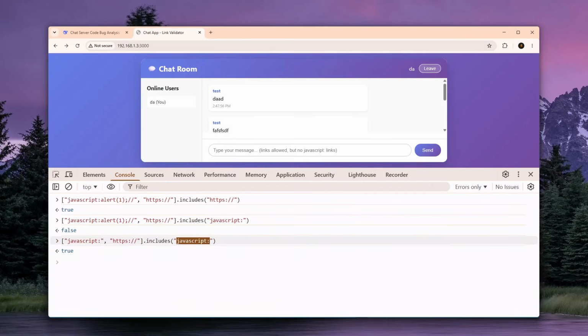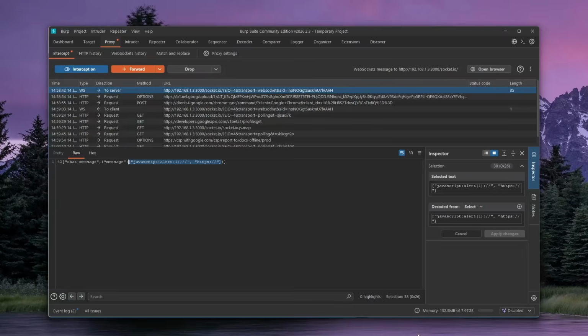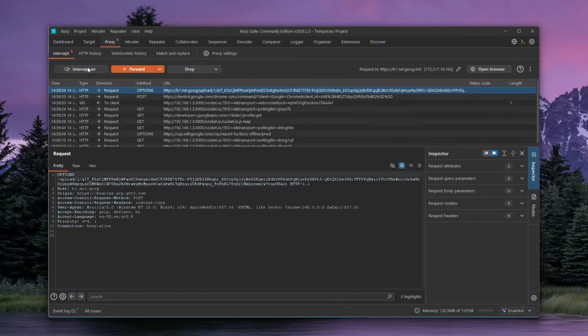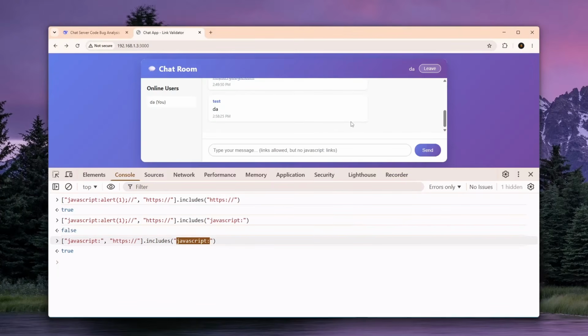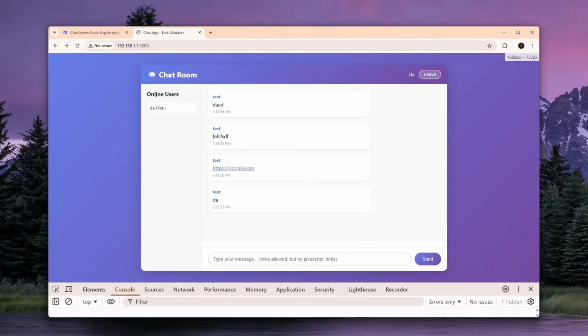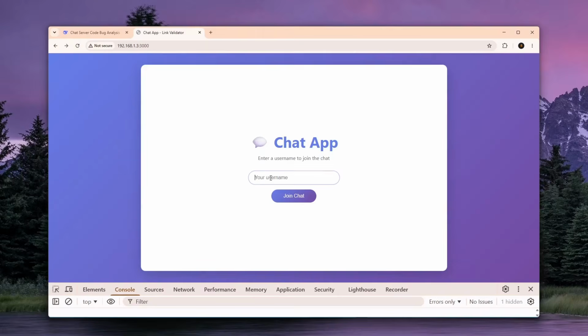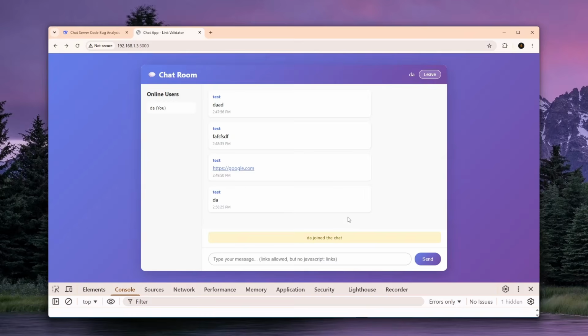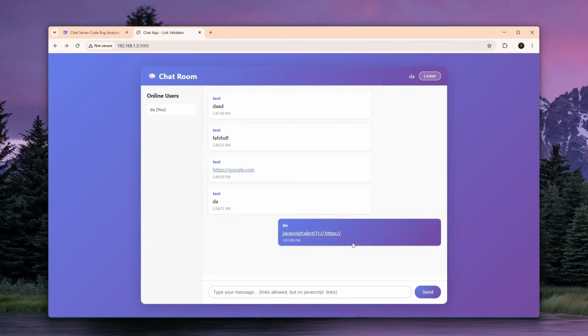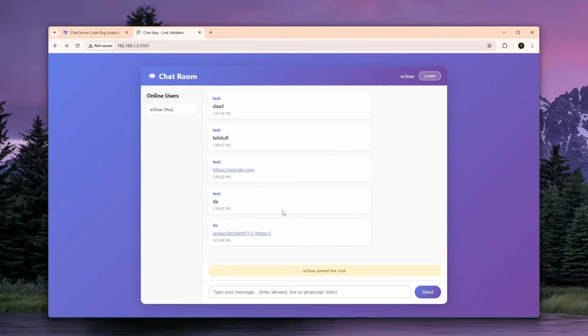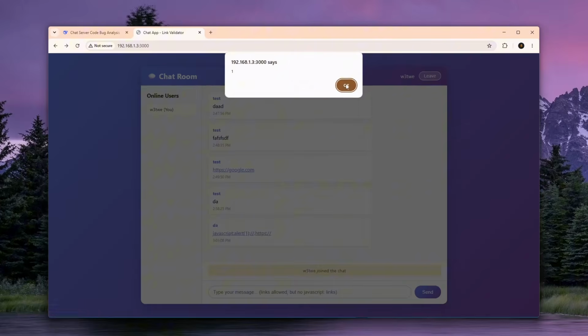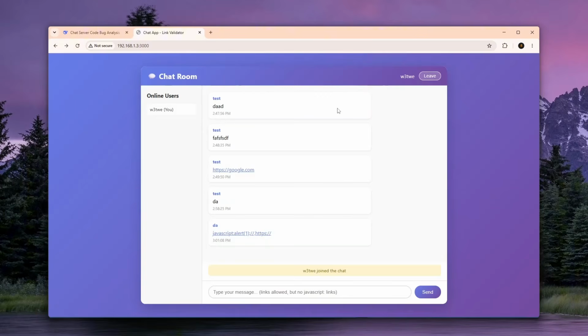So this is a simple type confusion vulnerability, and if I now forward this and turn off the intercept, we can go back. You should not probably see it because it's not loaded. Oh boy, it's not loaded at all. Hold on. There we go. Now it worked. And if you click on this, you see an alert 1. Everybody who joins after you will see this, and if they click on it, they see an alert 1, aka there is code execution happening at the client.